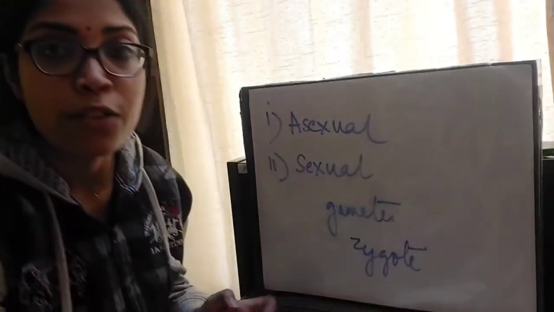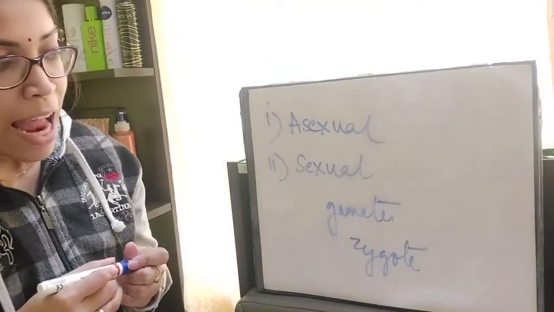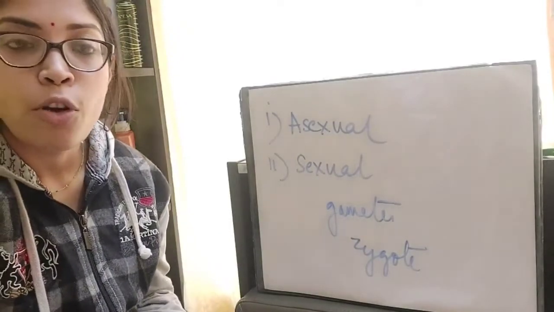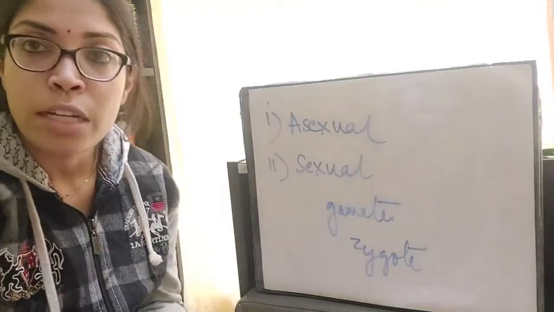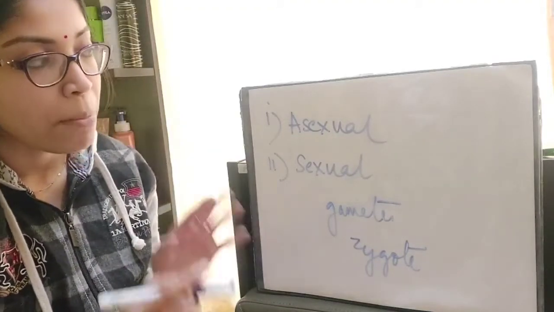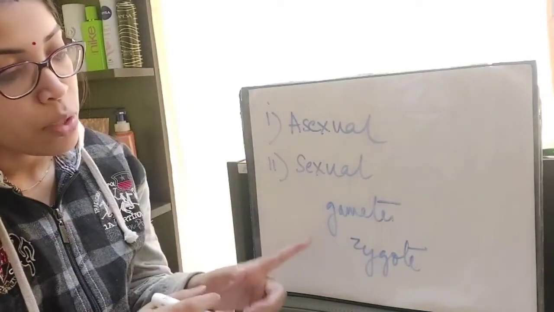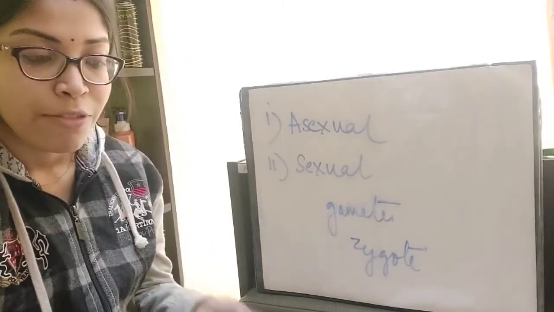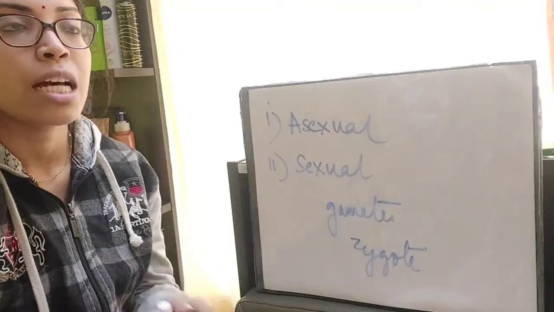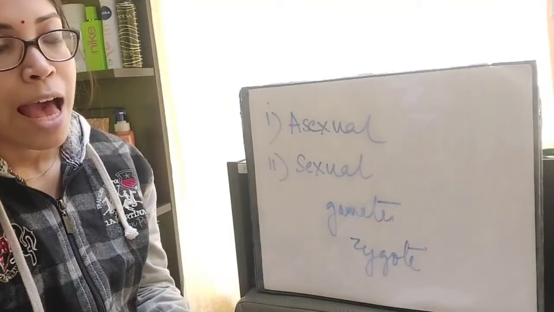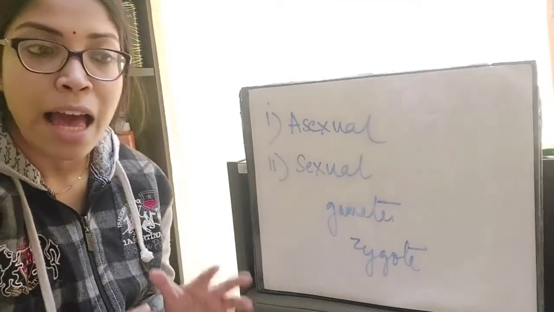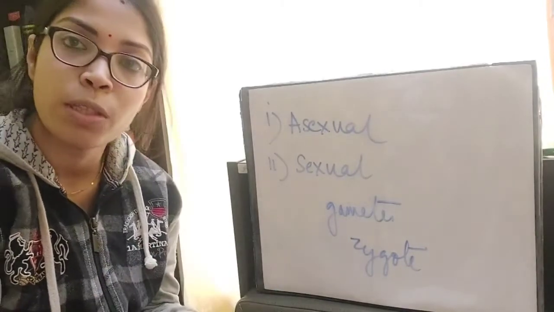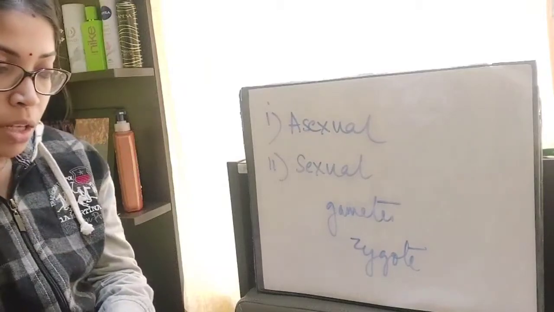This zygote then grows and divides further to form a fully grown individual. So the main point of sexual reproduction is that two parents are involved. Their gametes fuse together and produce another offspring, and that offspring will have a mixture of the characters of both the parents. Okay,